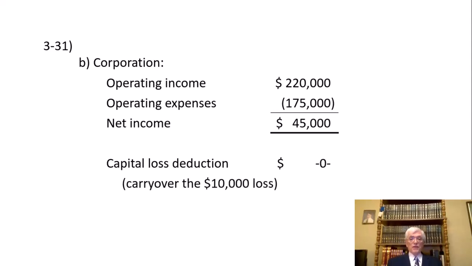We will carry over or back the $10,000 loss, depending on whether we had any capital gains in the previous 3 years. We can carry that back or wait and see if we get any capital gains in the next 5 years. The tax on that corporate net income then will be 21% of $45,000, which is $9,450.